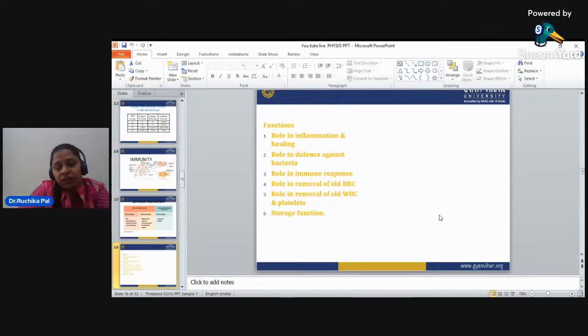Every cell in our immunity or defense mechanism has a specific lifespan, and when the lifespan comes to an end, the dead cells are broken down in specific places and reduced into other forms. Now storage functions: how the storage function works in our immune system, all these functions will be covered in the immune system.